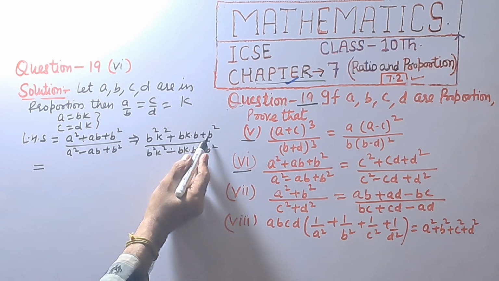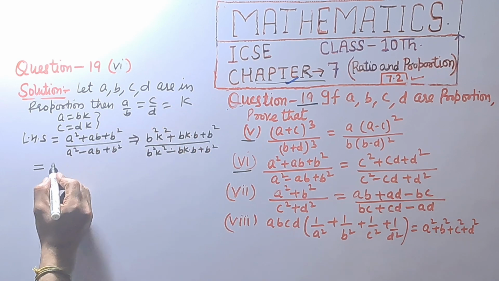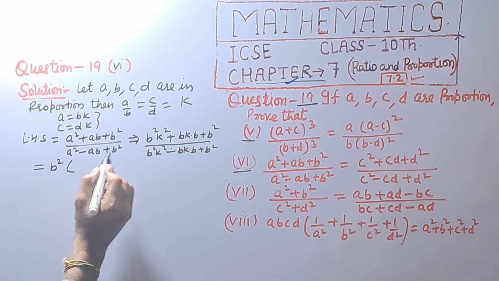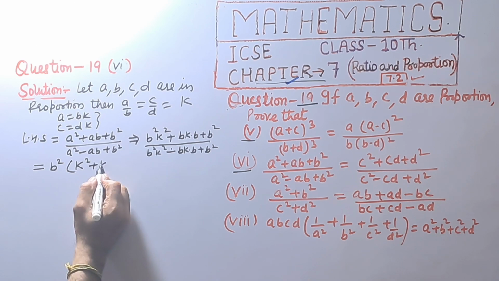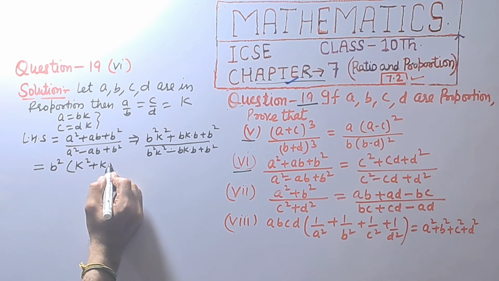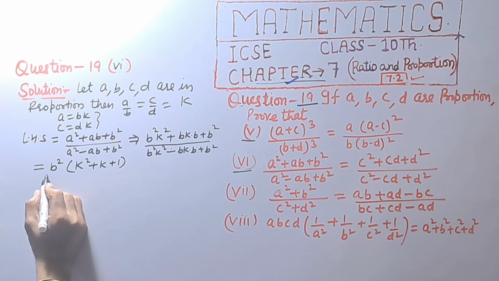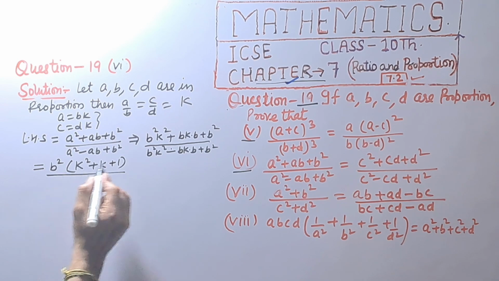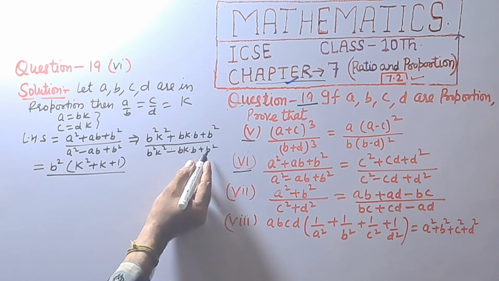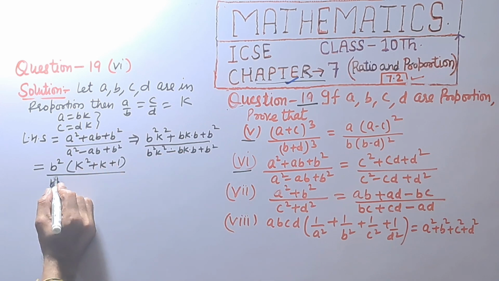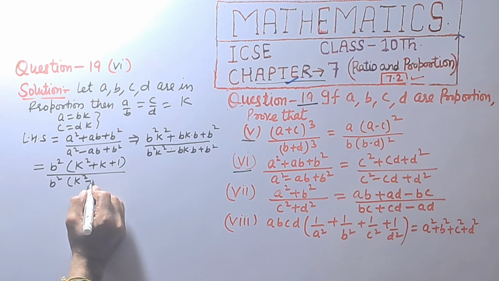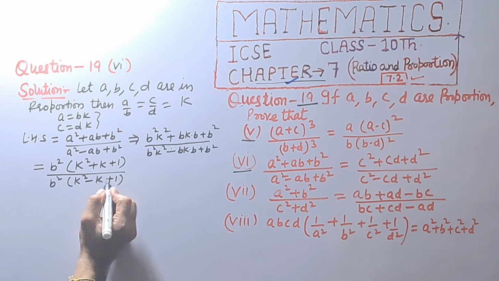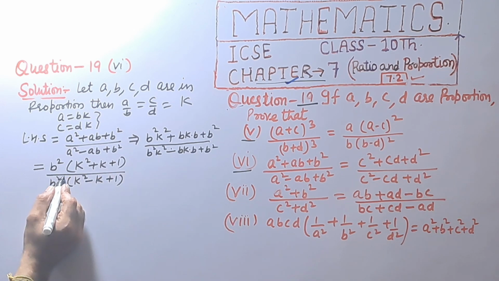Taking b square common, in bracket k raised to power 2 plus k plus 1, divided by b square common, in bracket k raised to power 2 minus k plus 1.